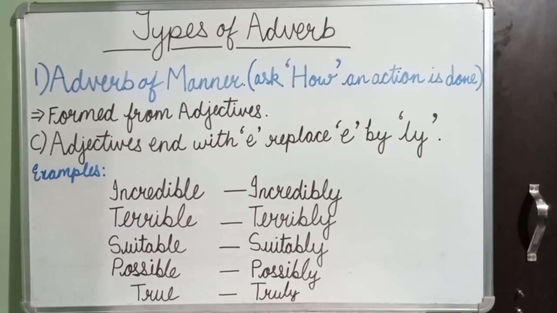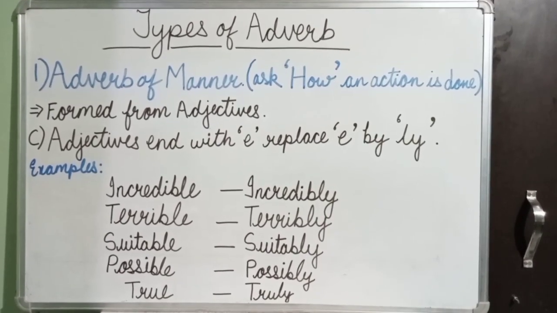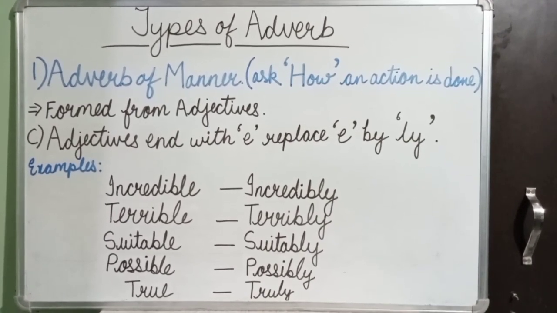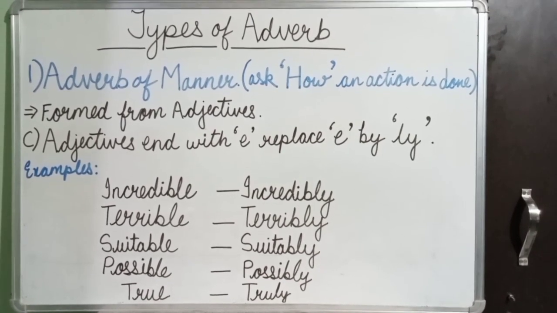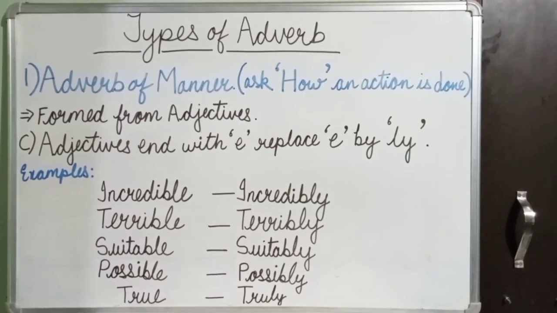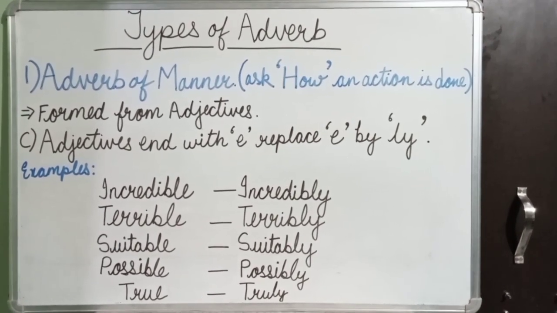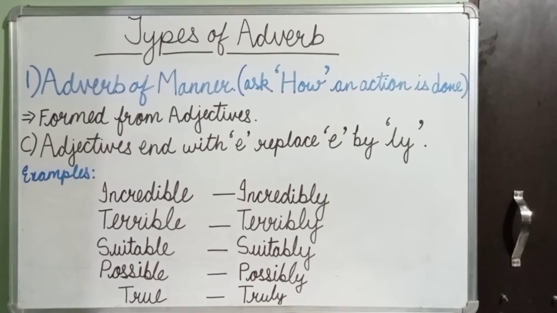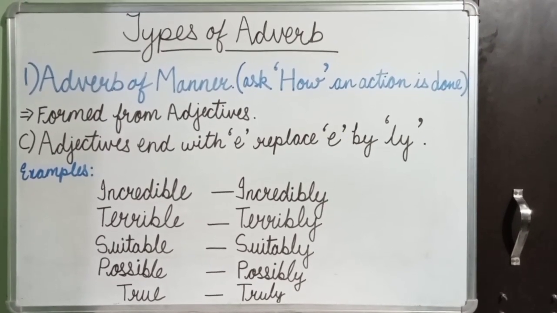For adjectives that end with e, we have to replace e by ly. For example, incredible becomes incredibly, terrible becomes terribly, suitable becomes suitably, possible becomes possibly, true becomes truly.